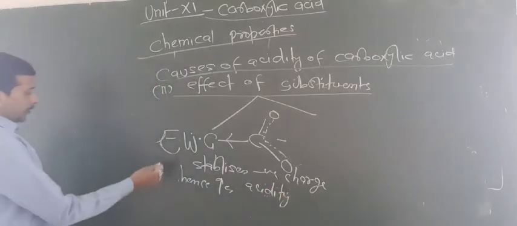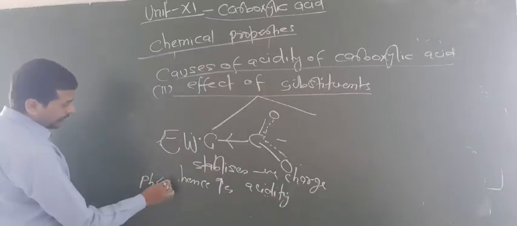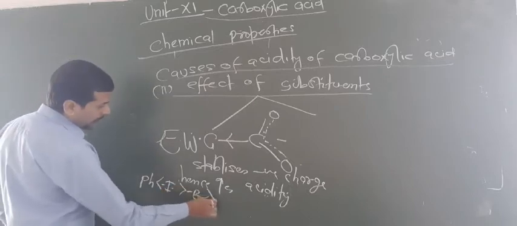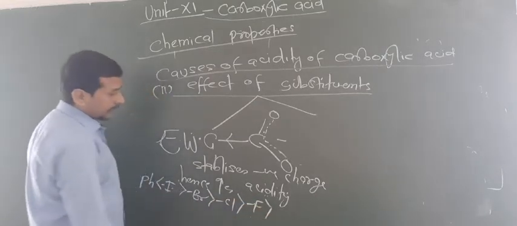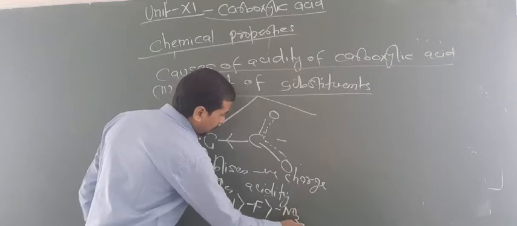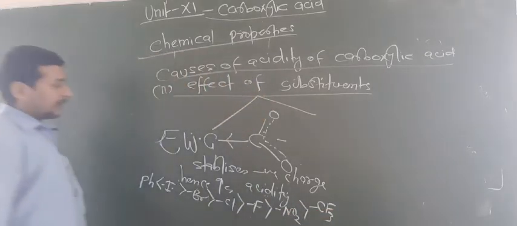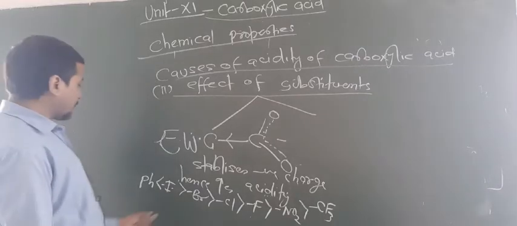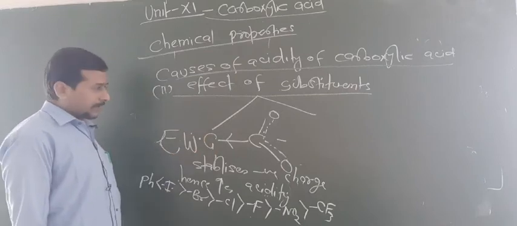So now electron withdrawing group order you can write like this. Ph means phenyl group, then I, then Br, then Cl, then fluorine, then NO2, then CF3. So these are the order of electron withdrawing group. Are you getting this point? So by this way you can say that the more the electron withdrawing effect, more will be the acidic property.